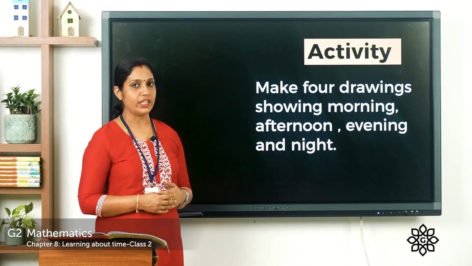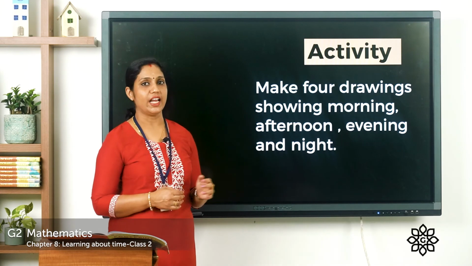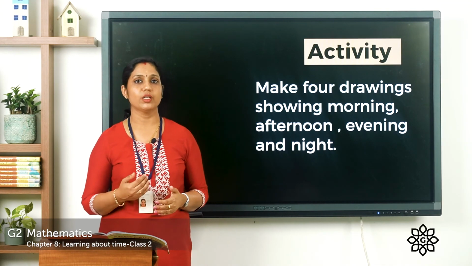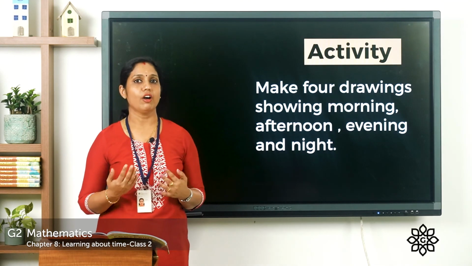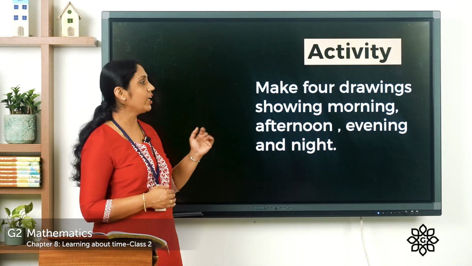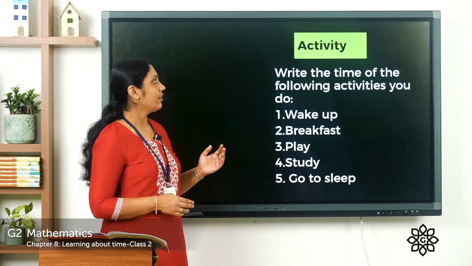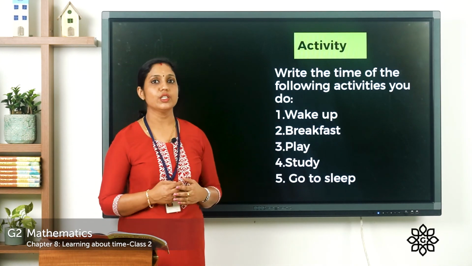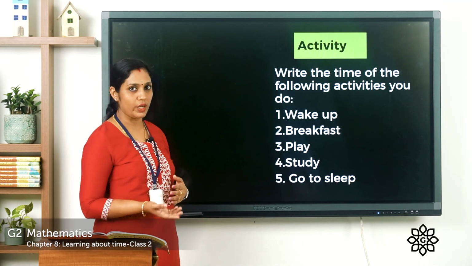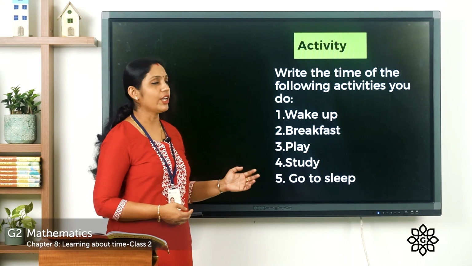Make 4 drawings showing morning, afternoon, evening and night. So we learned that according to the position of the sun, morning, afternoon, night changes, right? So according to your imagination, you can make 4 drawings. You have one more activity. Write the time of the following activities you do. At what time do you wake up? You have your breakfast, you play, you study and you go to sleep.